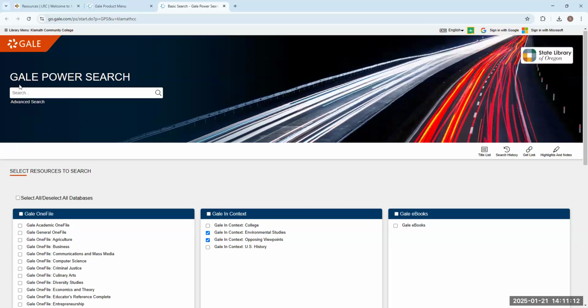And then we'll scroll up. You can see here, here's the search function. There's also an advanced search function here if you wish to use it, just like over at EBSCO. If you want to, you can do multiple search terms. But let's just say we're just going to look at renewable energy.